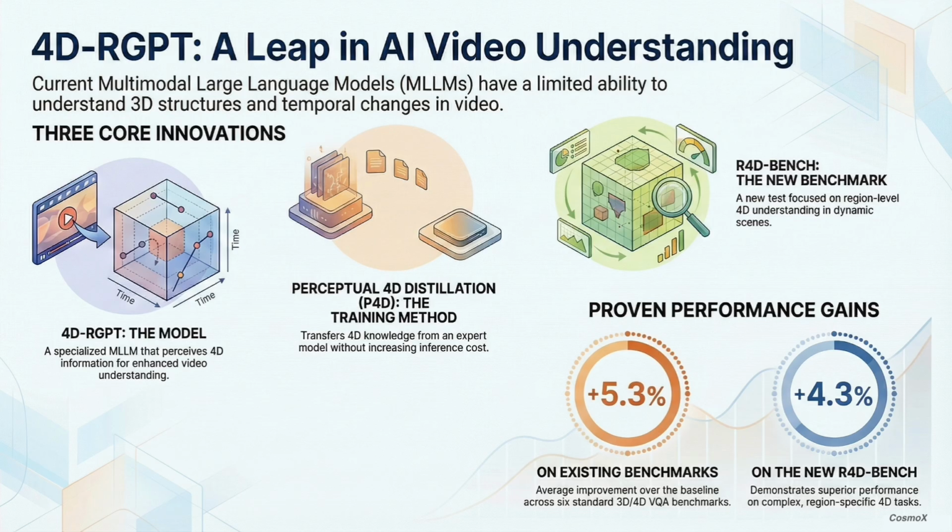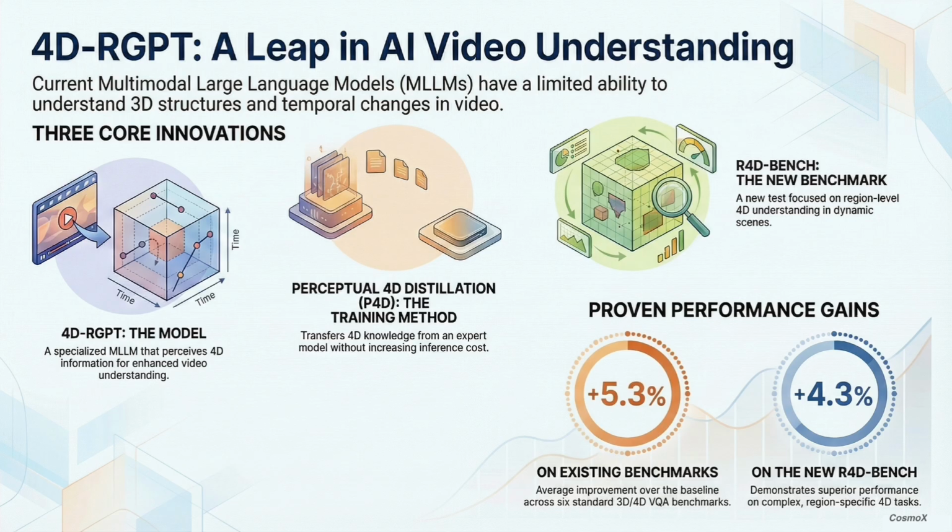It's called R4D Bench. And this benchmark is laser-focused on depth-aware dynamic scenes. It specifically demands that the model understands things at a region level. What does that mean in practice? Like, what's the difference? Well, think of it this way. An old benchmark might ask, what generally happened in this video? R4D Bench allows you to ask something like, see that person in the red shirt? Track them. What was their exact distance from the parked blue truck at the 45-second mark? It demands that granular dynamic reasoning.